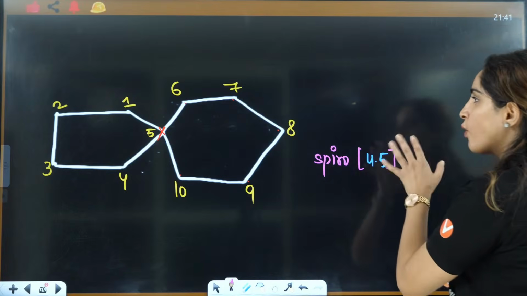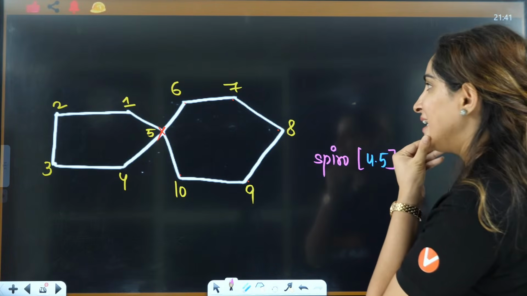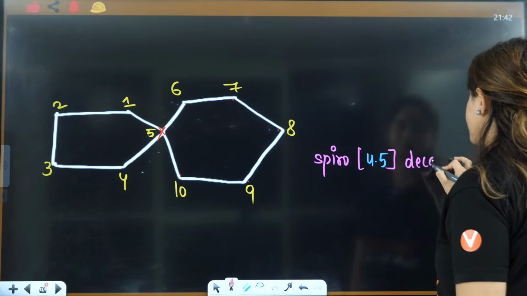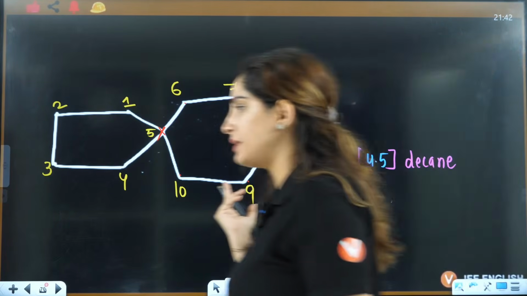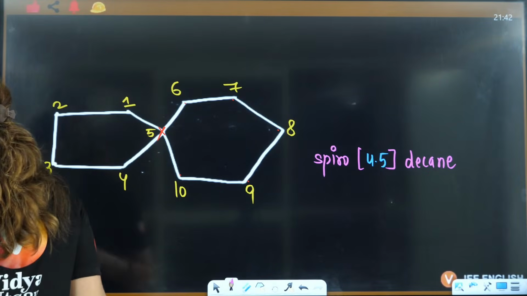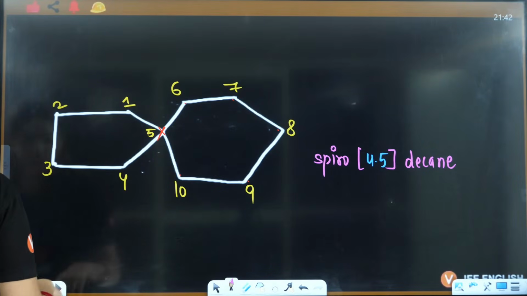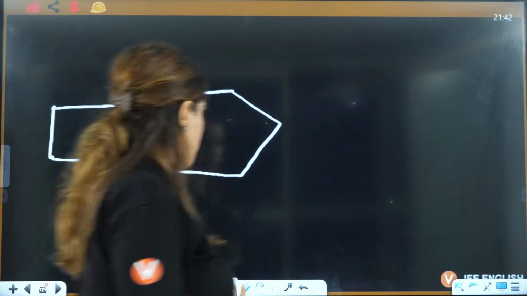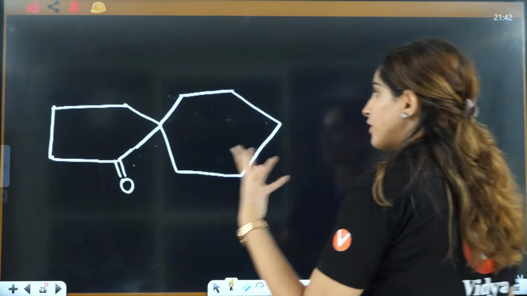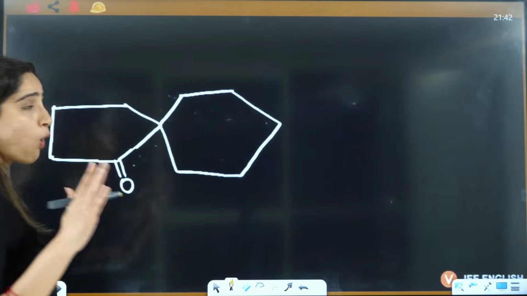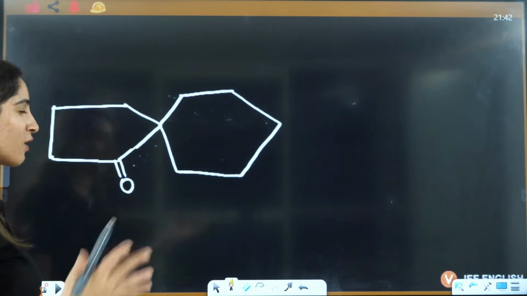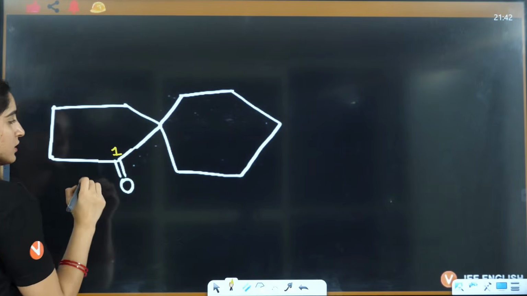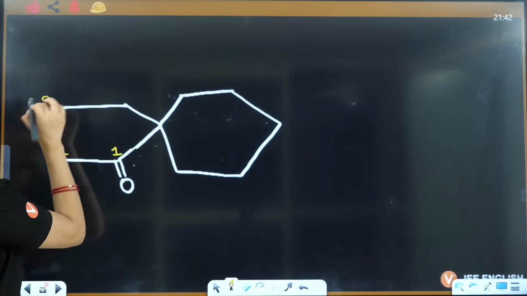So Spiro 4, 5, and then overall it is 10, so you will write decane. Simple, right? Next is pyrophosphate decane, and here you have the functional group. As I told you, wherever the functional group is, you will always choose shortest and longest, doesn't matter. So you'll choose one from here, 1, 2, 3, 4.